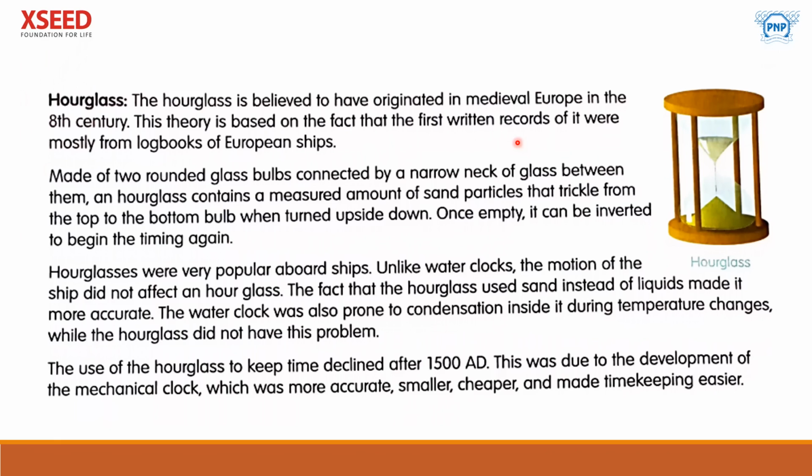So this came in medieval Europe in the 8th century, correct? It is made of two rounded glass bulbs connected by a narrow neck of glass between them. An hourglass contains a measured amount of sand particles, and they used to keep sand particles so it will get trickled down very easily towards the bottom, from the top to the bottom bulb when turned upside down. Once empty, it can be inverted to begin the timing again.